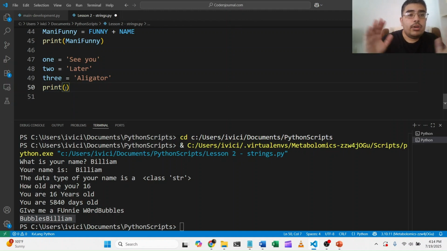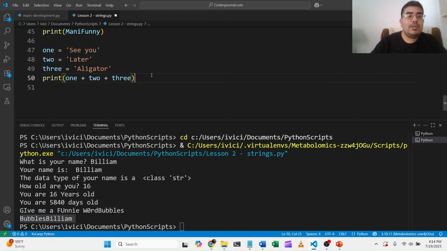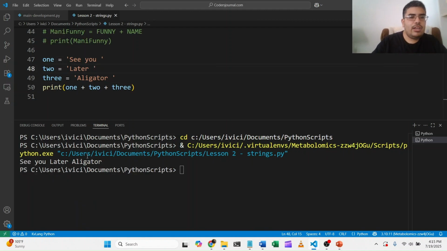So here we're gonna use concatenation. We're gonna say 1 plus 2 plus 3. If you want to mess with your parents, you can say 1 plus 2 plus 3 equals. See you later, alligator. All right. Enjoy. That's concatenation, where you put all the words together. We merge them together. All of these things you can do with Python are super helpful depending on what you're trying to do.